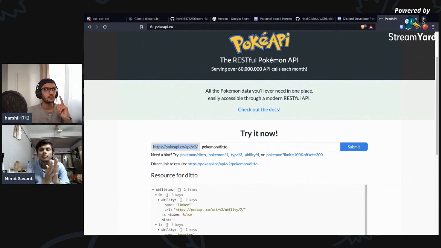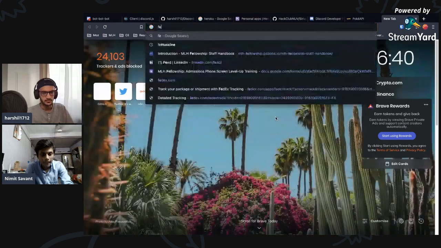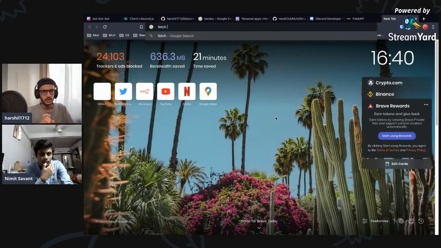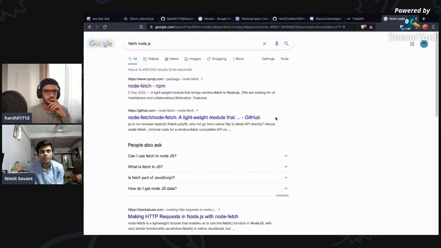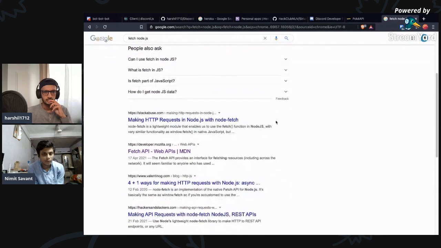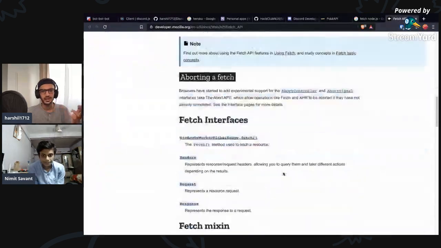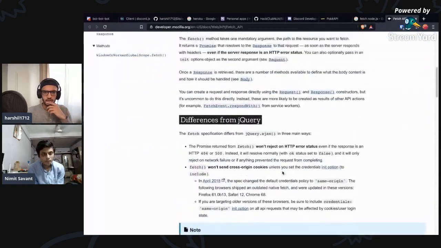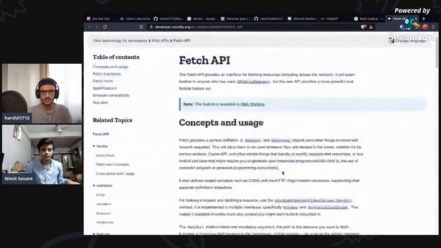Since we are gonna make an API call, I want to use the default fetch library that we have in Node.js. We can also use Axios or something like that, but fetch is also very cool. This is just gonna be a simple API call, so I don't want to use something like Axios because we just want to make a call and get some values.